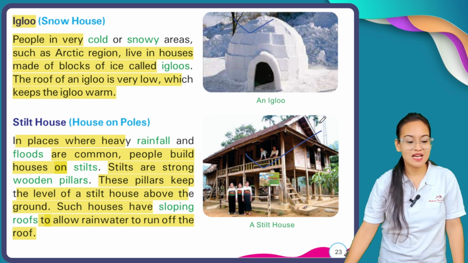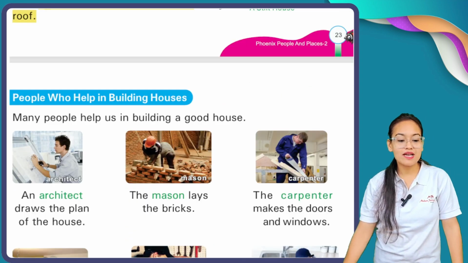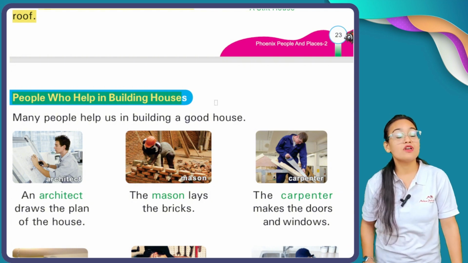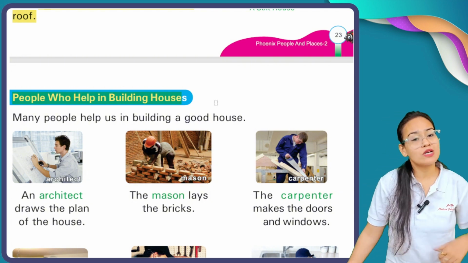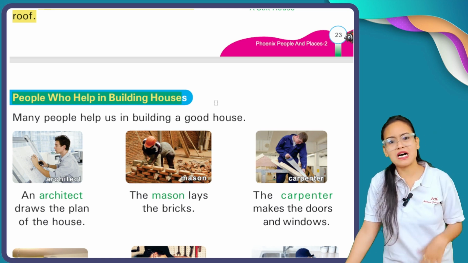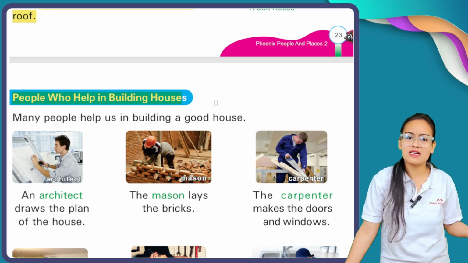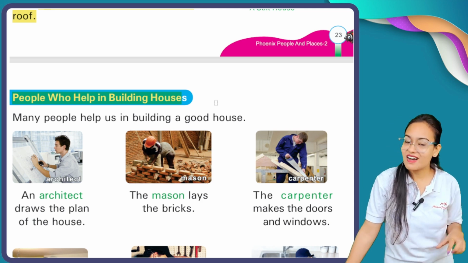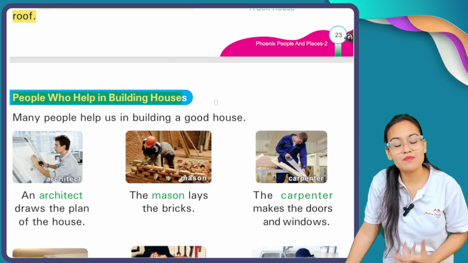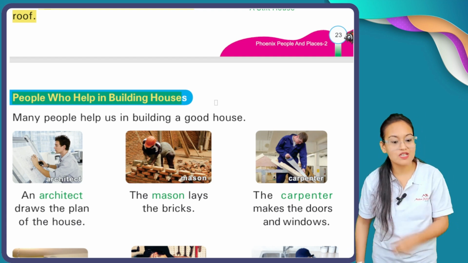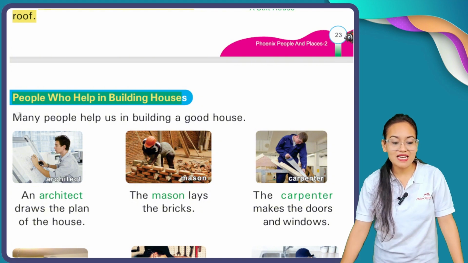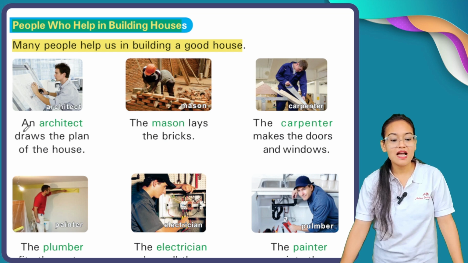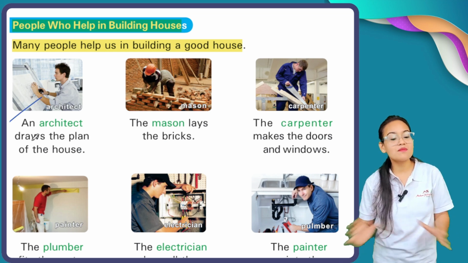Now here come the people who help us in building houses. We have learned about types of houses: kacha house, pakka house, buildings, igloo, stilt house. But how are those houses constructed? There is a group of people who help in the construction of our house. Many people help us in building a good house. You can see here an architect draws the plan of the house.